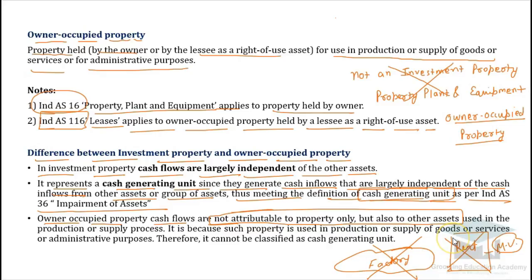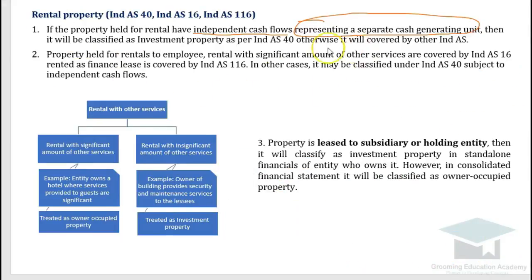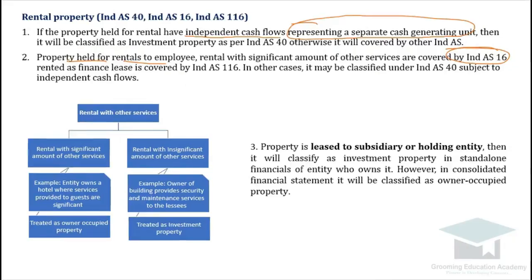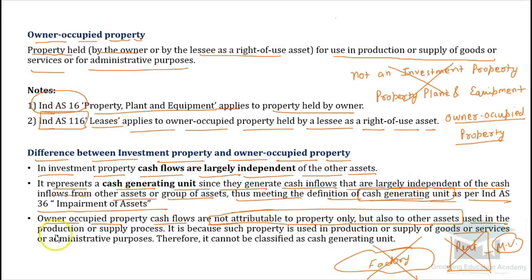Rather, as we saw in the previous video itself, that property will be classified as owner occupied property and will be dealt with as per IND AS 16. Yes or no? Sure. So it is used in the production or supply process, because such property is used in production or supply of goods or services or for administrative purposes, therefore it cannot be classified as a cash generating unit. So hopefully the point is clear to you.